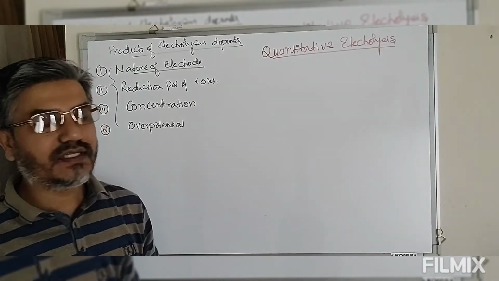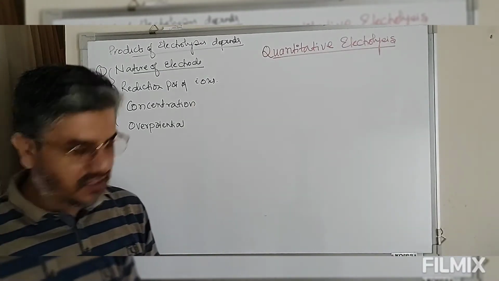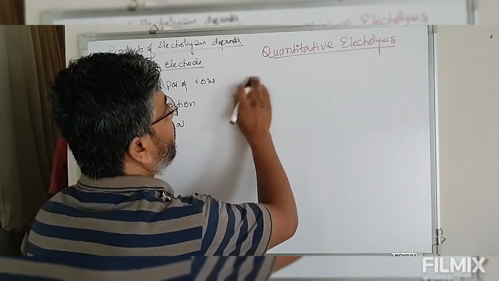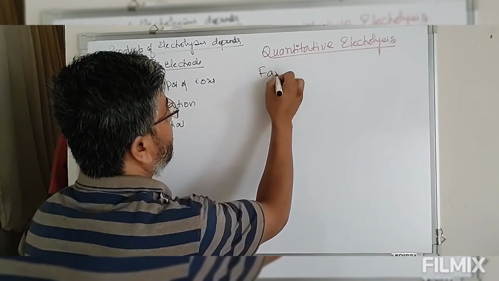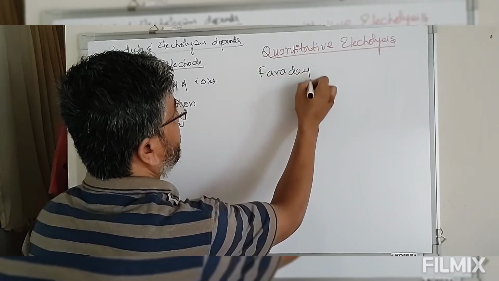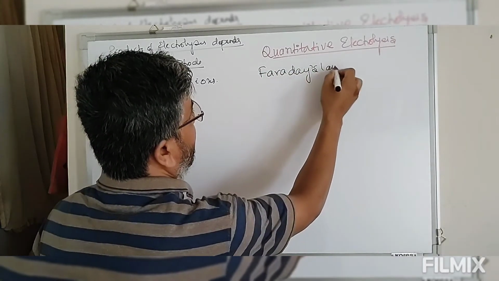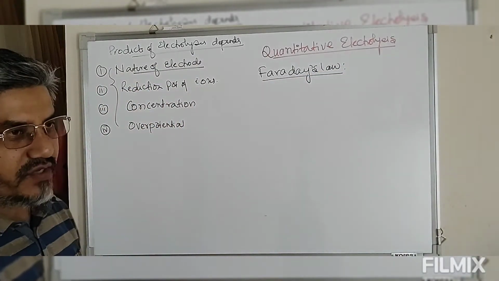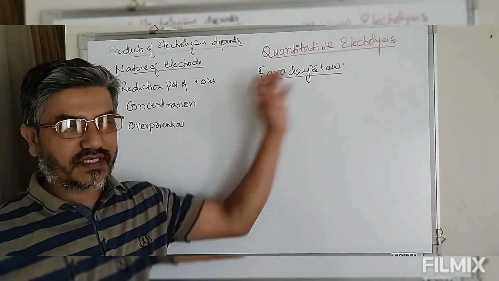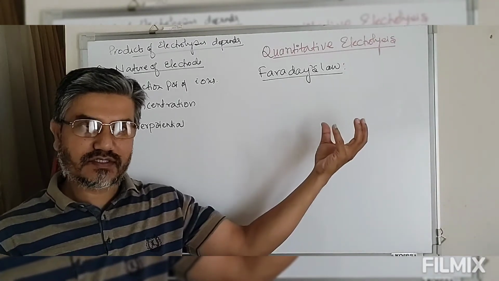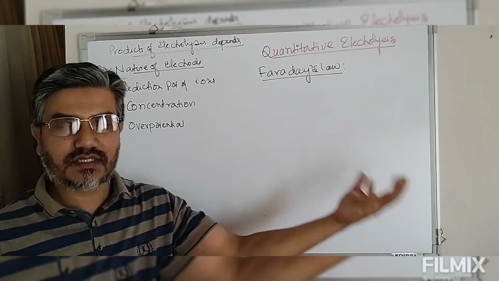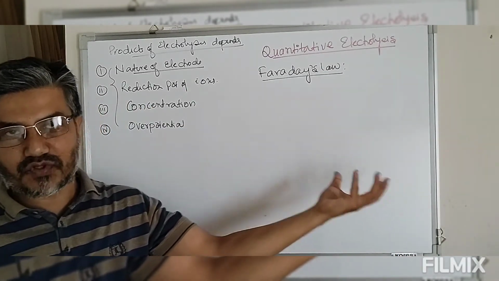That is known as quantitative electrolysis. It is defined by a law known as Faraday's law of electrolysis. By use of Faraday's laws of electrolysis, we can easily define how much is oxidized or reduced at the respective electrode after passing a certain quantity of charge.